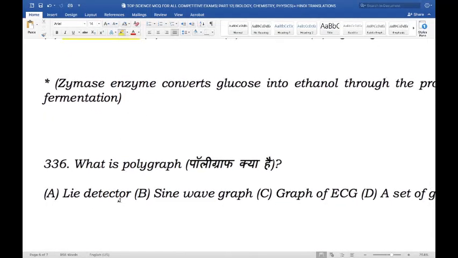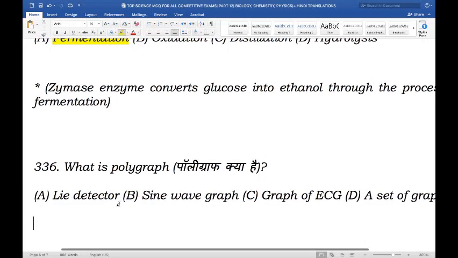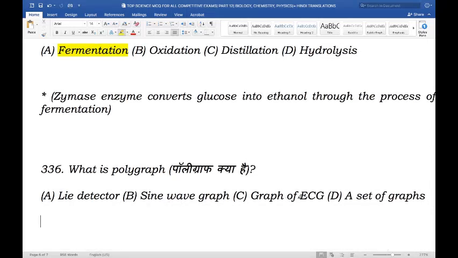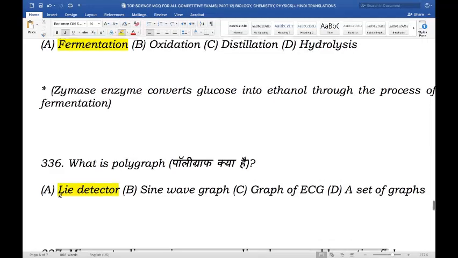Next question. What is a polygraph? Is it a lie detector, a sine wave graph, a graph for ECG, which is also known as electrocardiogram, or a set of graphs? So a polygraph is a lie detector. Polygraphs, also known as lie detector tests, are a device or procedure that measures and records physiological indicators such as blood pressure, pulse, respiration, and skin conductivity. With this data, they can evaluate if you are telling the truth or a lie.